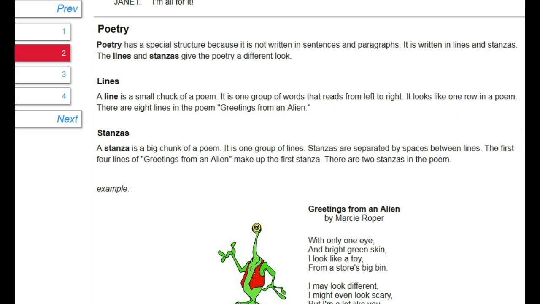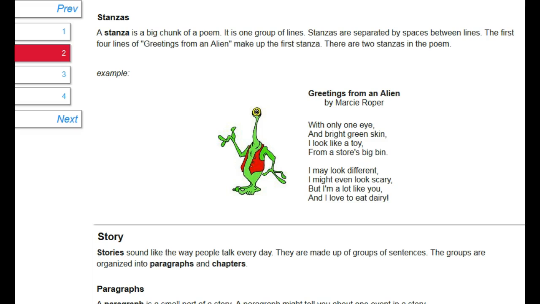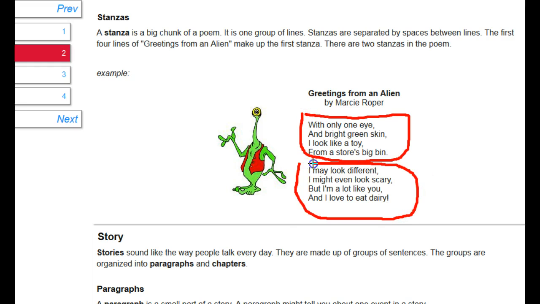A stanza is a big chunk of a poem. It is one group of lines. Stanzas are separated by spaces between lines. The first 4 lines of Greetings from an Alien make up the first stanza. There are 2 stanzas in the poem. Okay, so just to illustrate that, this part right here is called a stanza. So this poem has 1, 2 stanzas. And you can tell because there's separation between the lines.